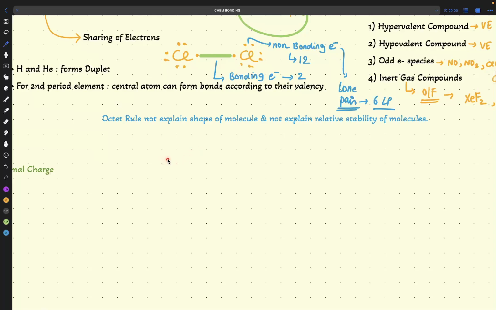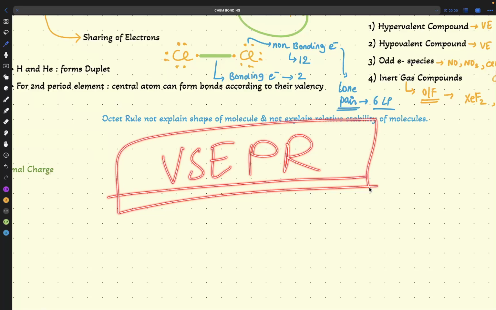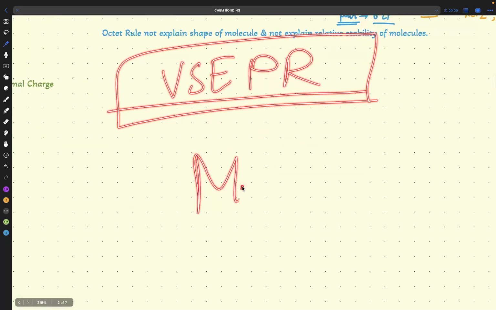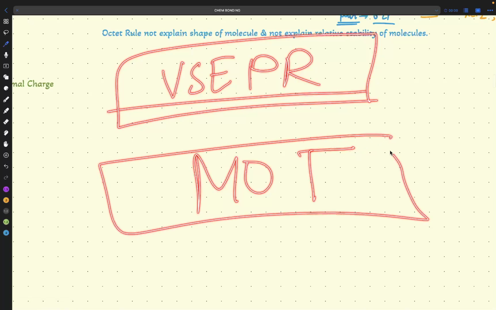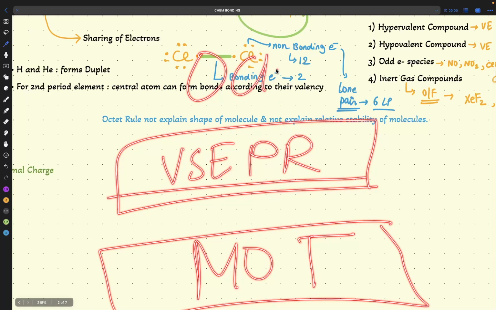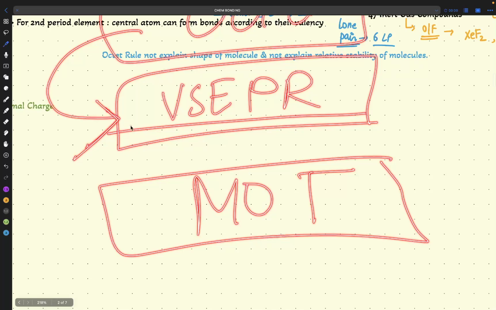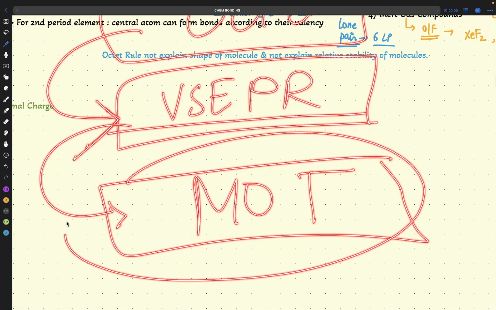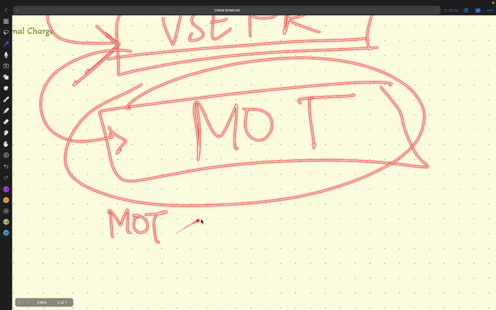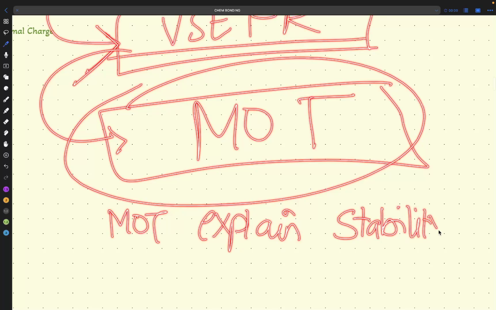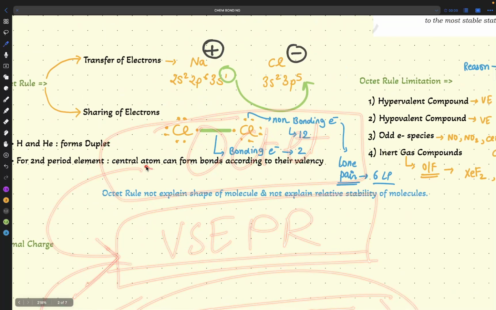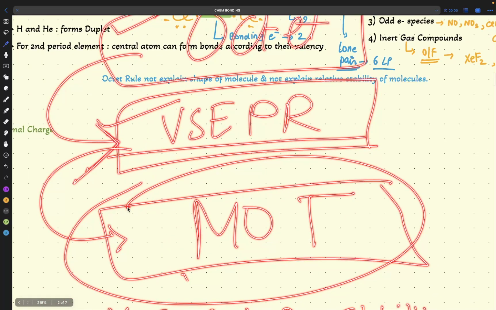And that's why we got a new thing, which is the VSEPR theory. Again, there is a limitation in the VSEPR theory. That's why we got MOT then. This is again a story. See, chemistry is also like a story. First came the octet rule, and we saw the octet rule, and a limitation was present. So scientists went to form the VSEPR theory. The VSEPR theory also has a limitation. That's why scientists went to MOT, and finally we got MOT, which explains stability. We have completed one part. Then we will complete VSEPR. Then we will complete MOT.